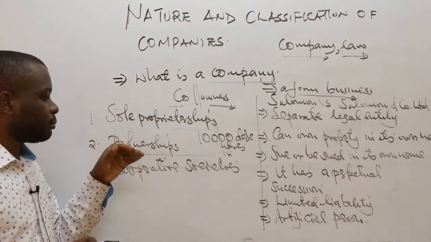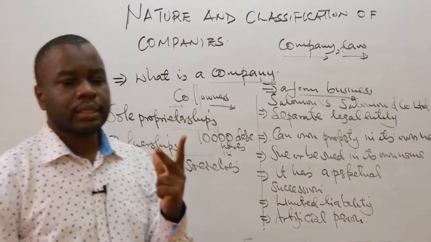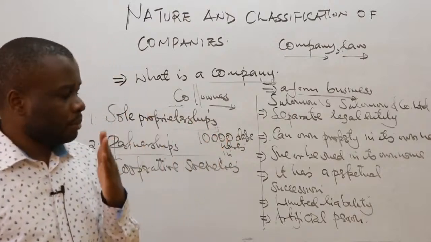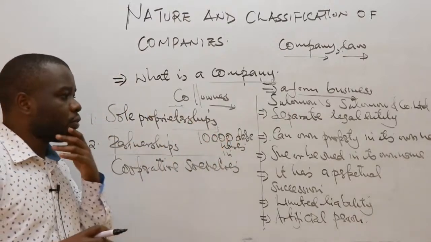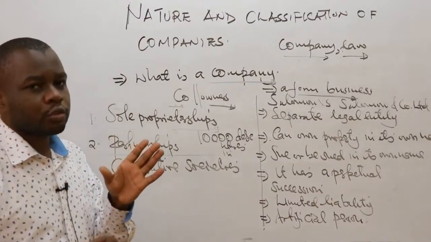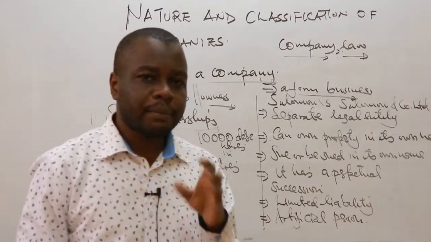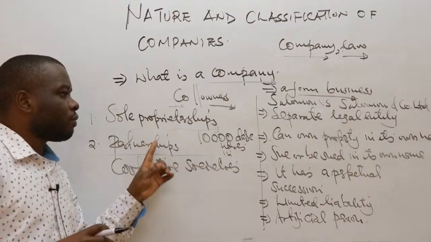So there's no principle of separate legal entity in a sole proprietorship or a partnership. A partnership is a form of business whereby we have partners, and the partners themselves are not distinct from the partnership as a form of business. So that's why most people now prefer to operate as a company other than operating as any other form of business.